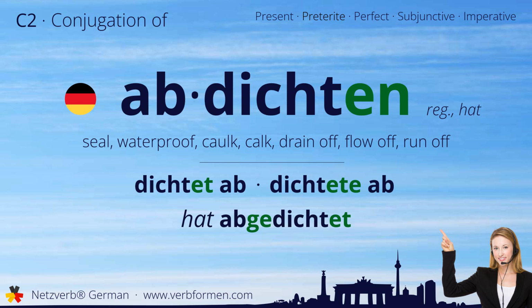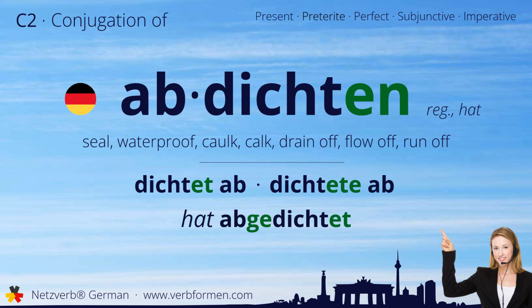Today we're going to learn how to conjugate the German verb abdichten. Watch and listen to the forms carefully. Let's start with the stem forms. Dichtet ab. Dichtete ab. Hat abgedichtet.